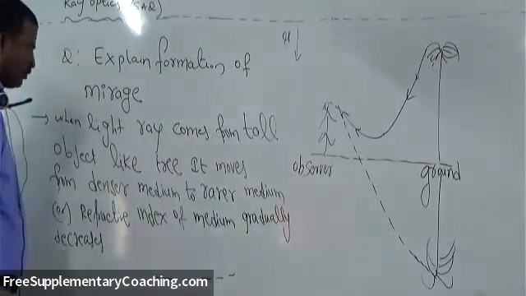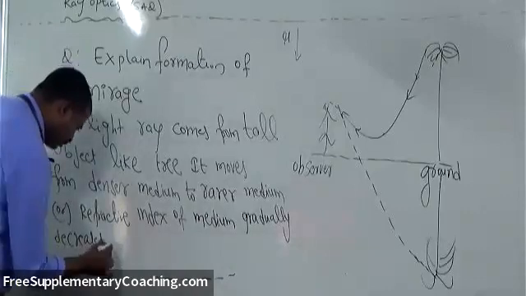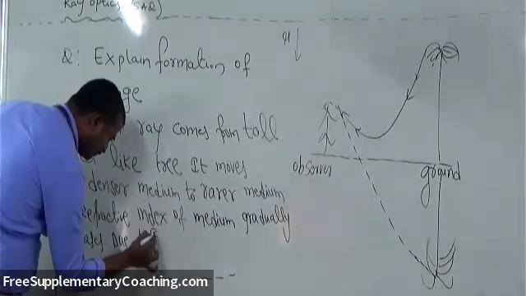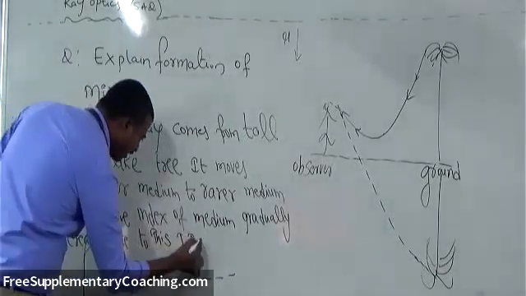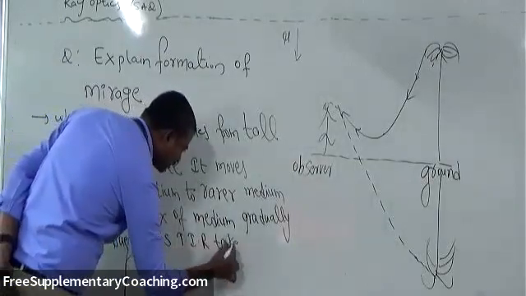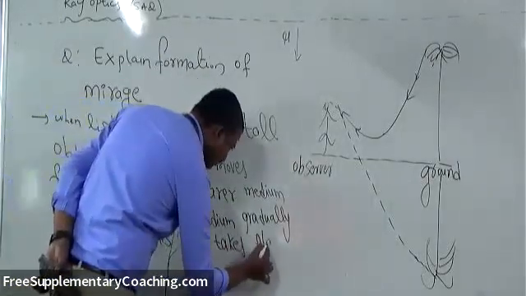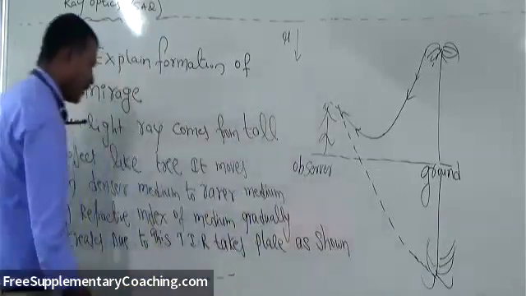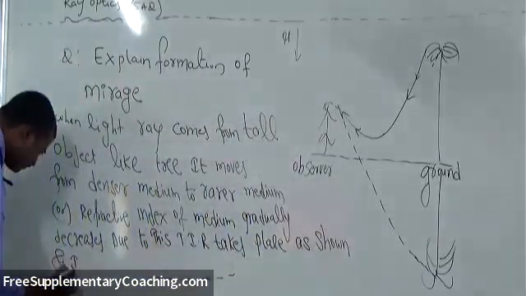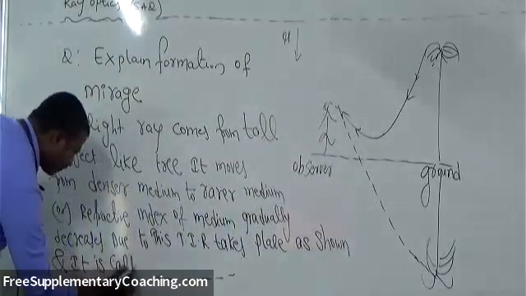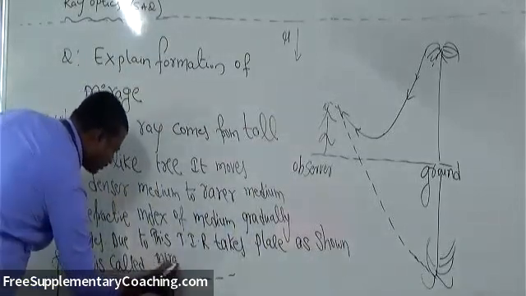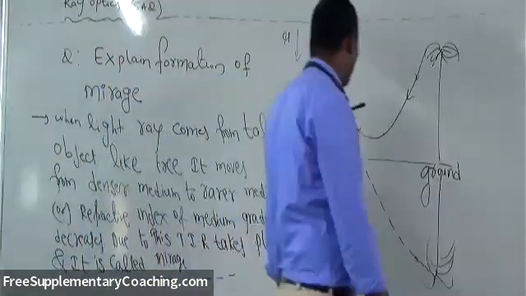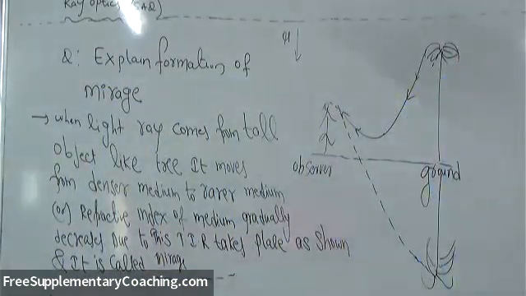Okay. So due to this, TIR takes place as shown, and it is called mirage. Okay. This is the formation of mirage during hot summer days.